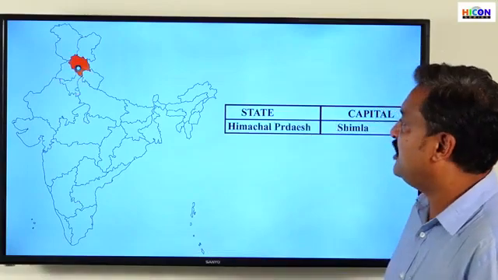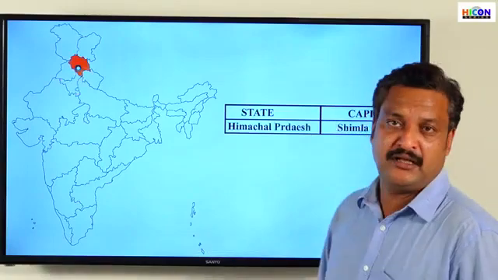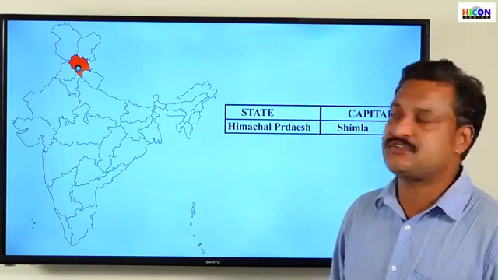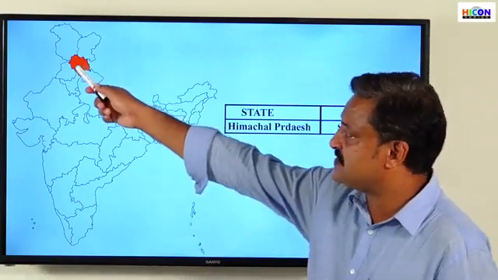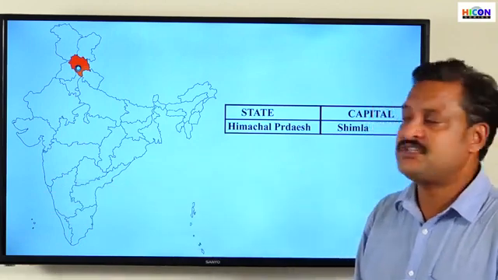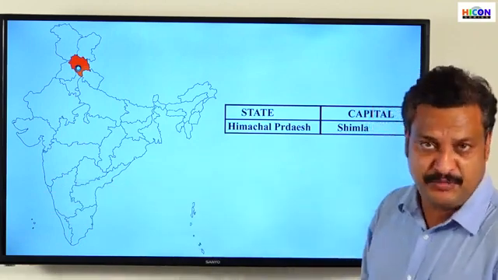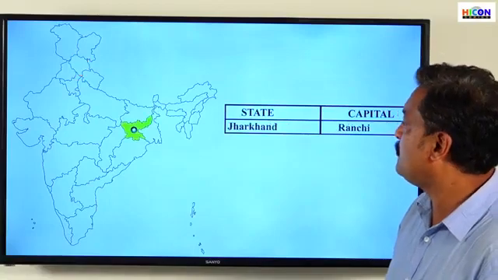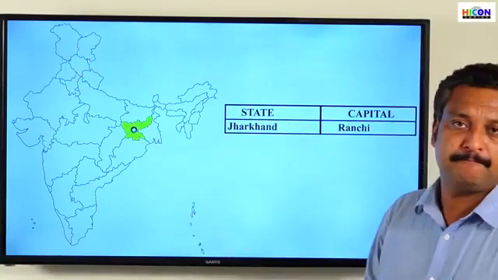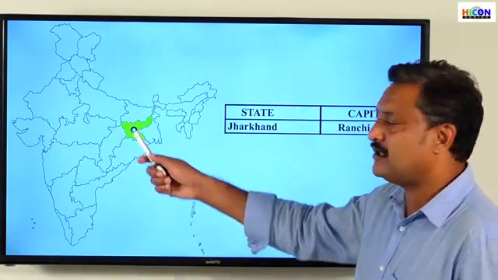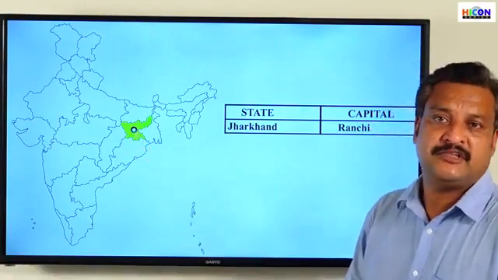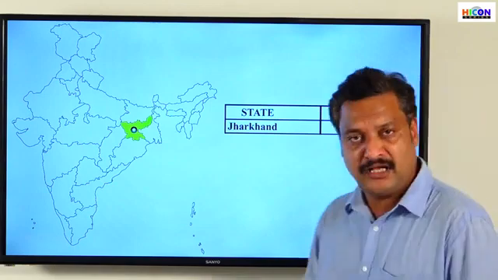Next state, Himachal Pradesh, which is also known as the apple state of India. One of the most leading apple producers in India. Himachal Pradesh, the capital is Shimla. What's the capital of Himachal Pradesh? Shimla. The next one, Jharkhand. The next state is Jharkhand. The capital is Ranchi. The capital of Jharkhand is Ranchi.